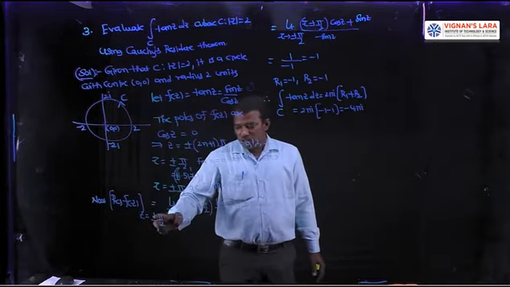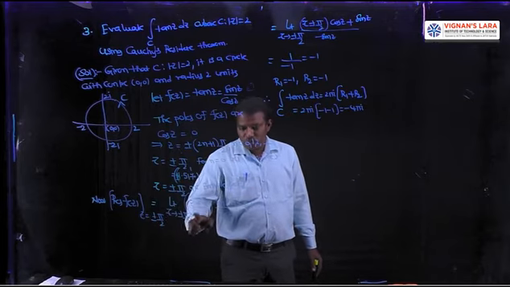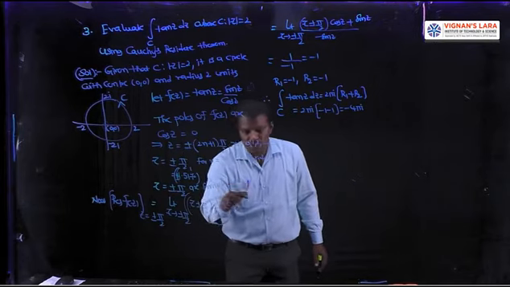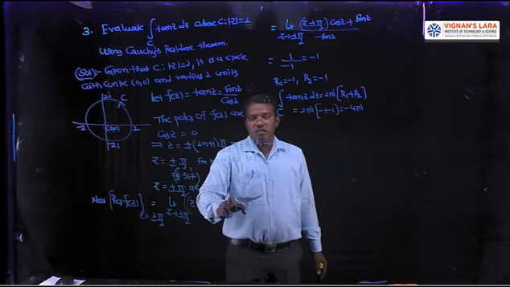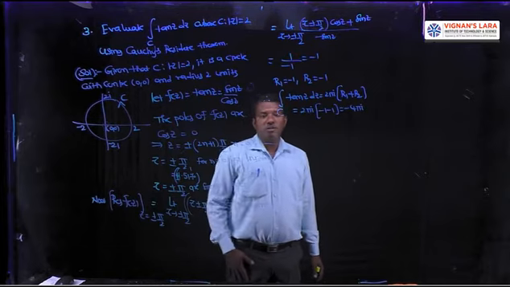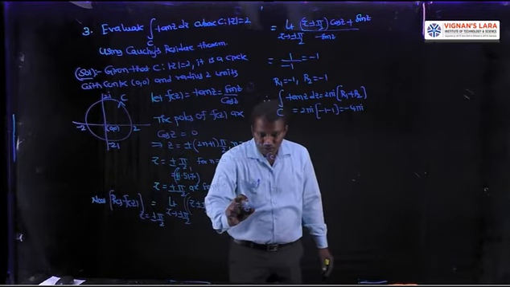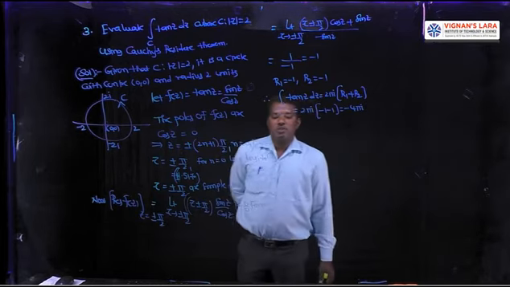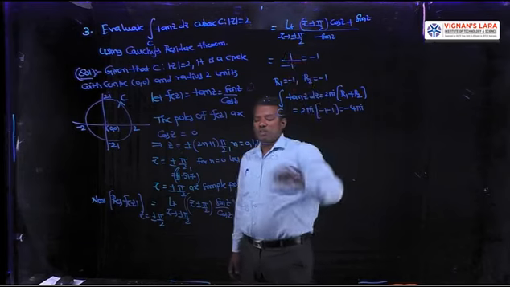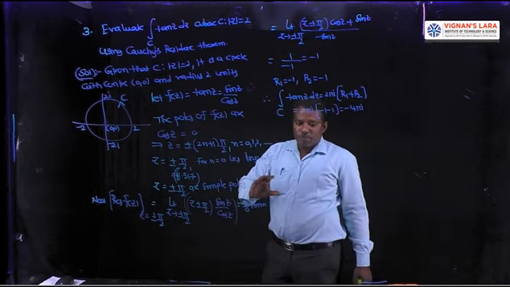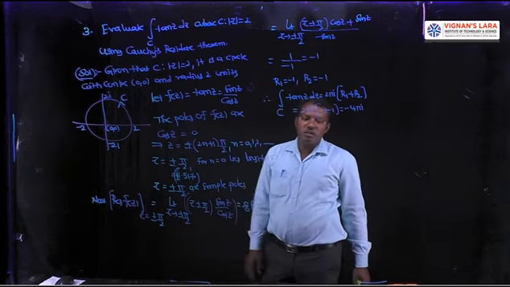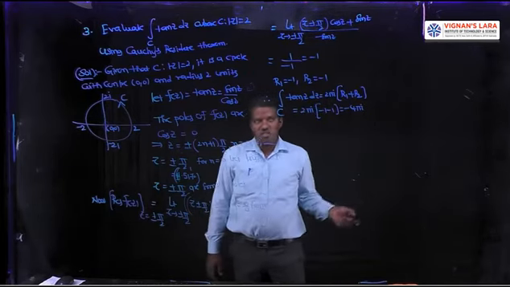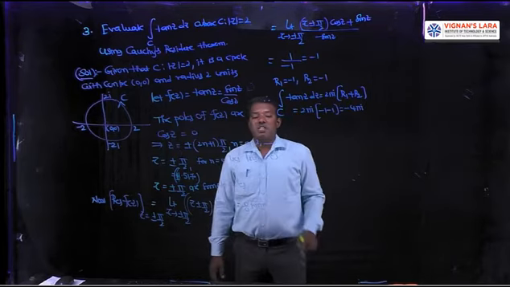That is the limit z tends to plus or minus pi by 2 of z minus a into f of z. F of z value is sin z by cos z. That is 0 by 0 form. So to avoid the 0 by 0 undetermined form, use L'Hopital's rule, z tends to plus or minus pi by 2. L'Hopital's rule means separate differentiation of numerator and denominator. Z minus plus or minus pi by 2 into sin z, derivative is cos z, plus sin z into the derivative of z minus plus or minus pi by 2, which is 1.